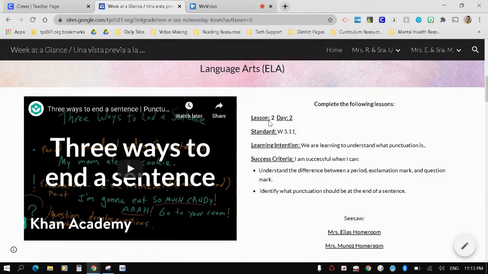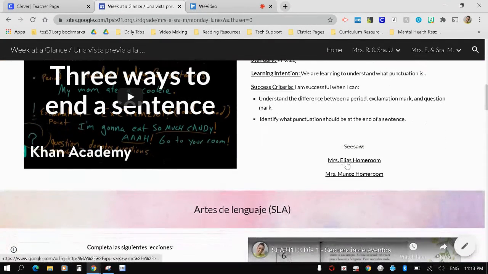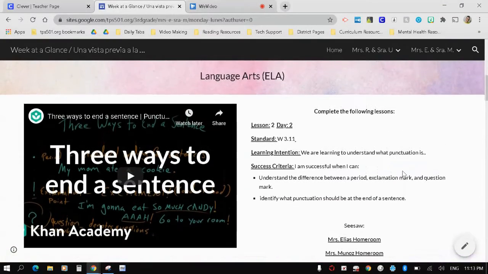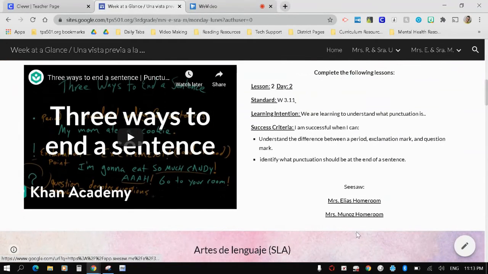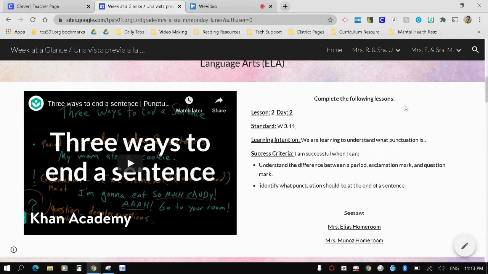Here you'll find language arts, you'll see the video and the directions for the activity, as well as links to their Seesaw activity. Please do not have your child go directly to Seesaw for their activities. I know that they were used to this in second grade. However, in third grade, they'll find all of the direct links to their activities right here in the Week at a Glance, so they have the entire lesson in one place.